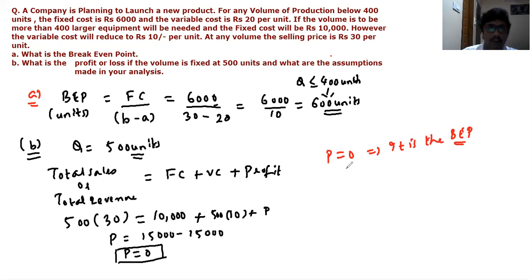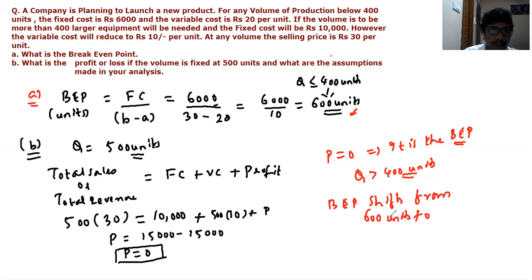So what are the assumptions made in your analysis? So if the volume of production is more than 400 units, as we have seen, the break-even point shifts from initial 600 units to 500 units.